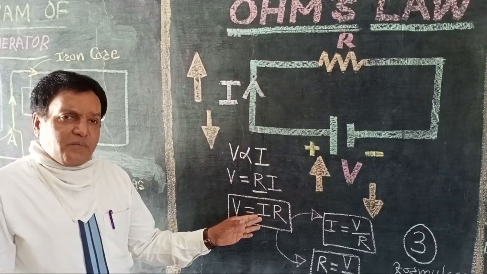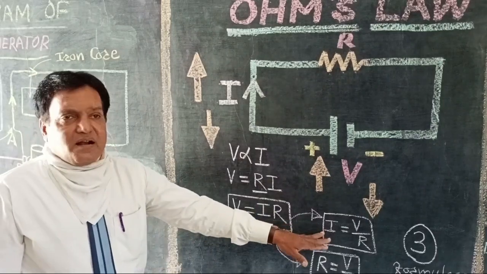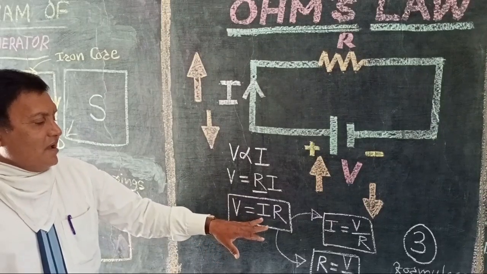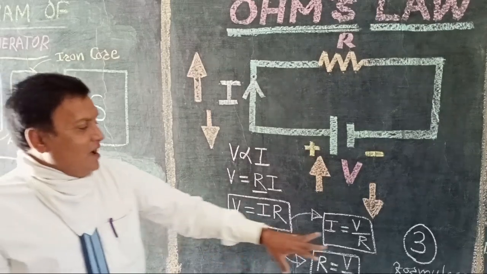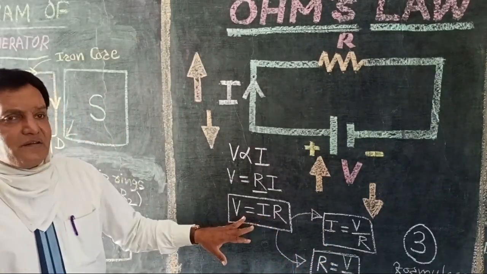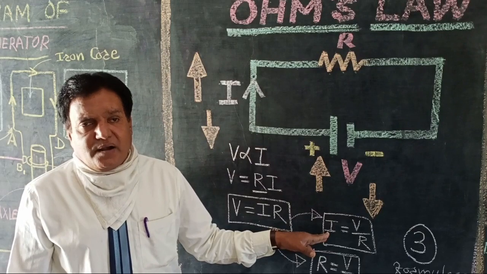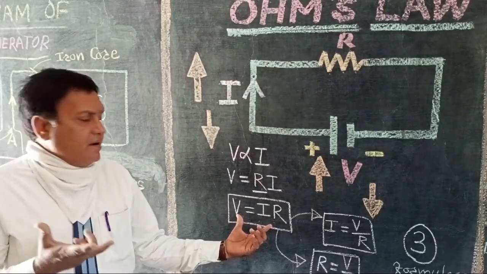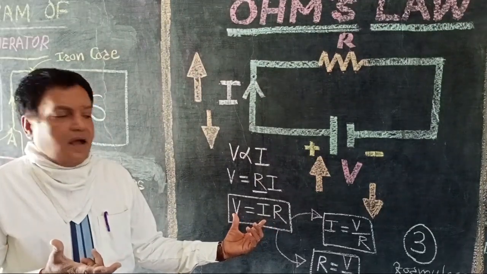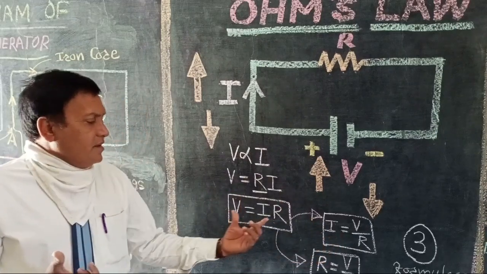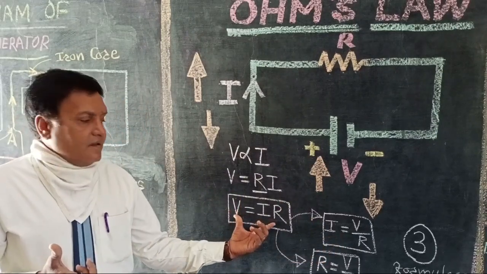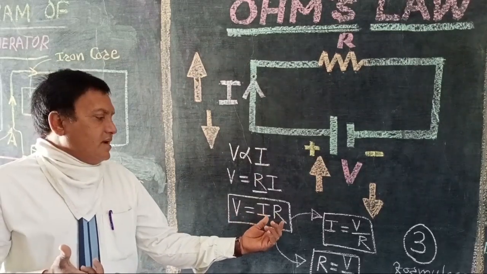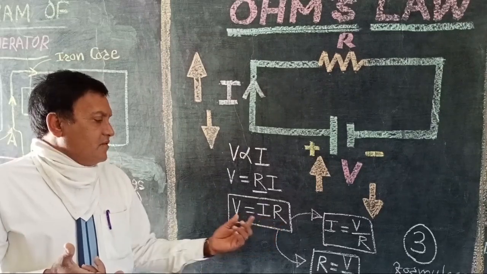Then from this expression you can make one formula for current. From the same expression V is equal to IR, I is equal to V upon R. You do not have to keep this formula in your mind. You have to keep only V is equal to IR in your mind. From this you can make the formula for I, that is I is equal to V upon R. Then from the same expression you can find the formula for resistance of the conductor: R is equal to V upon I.